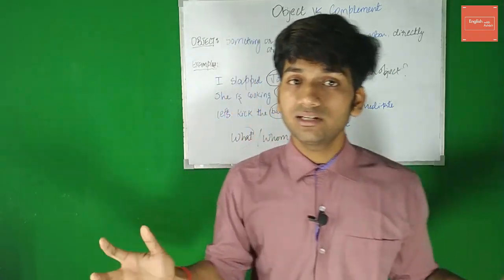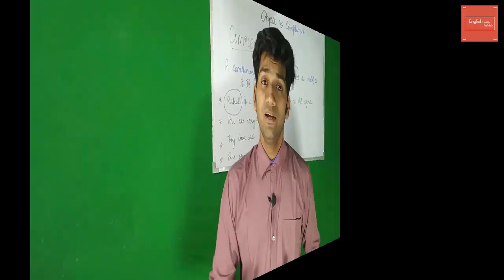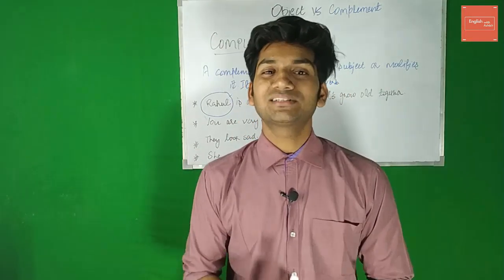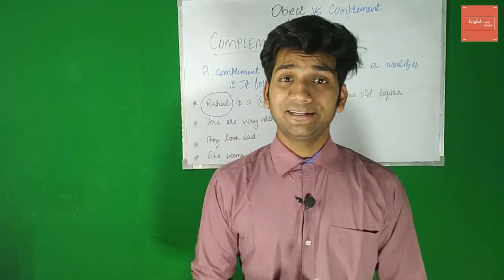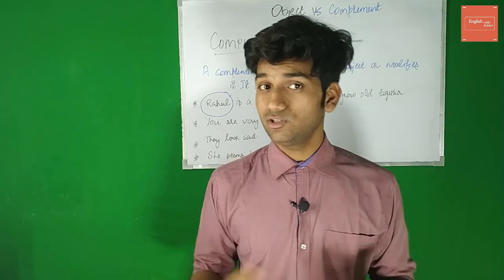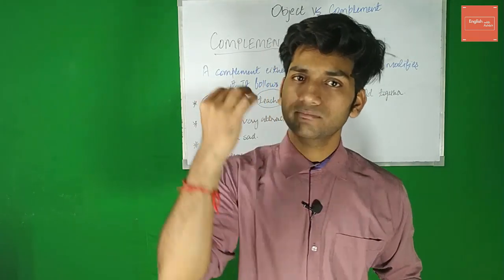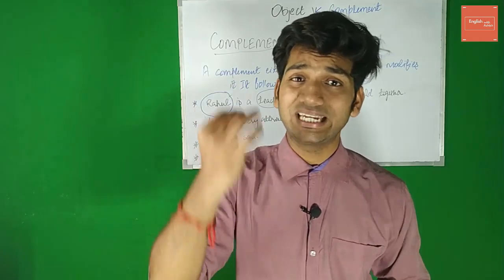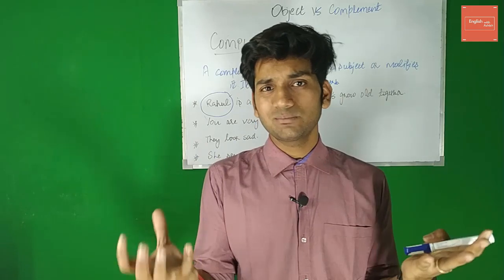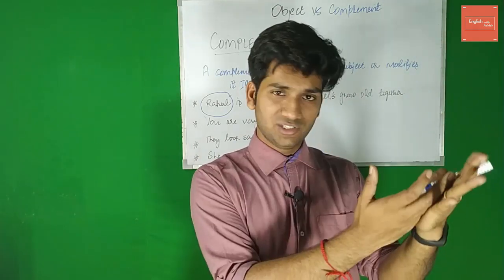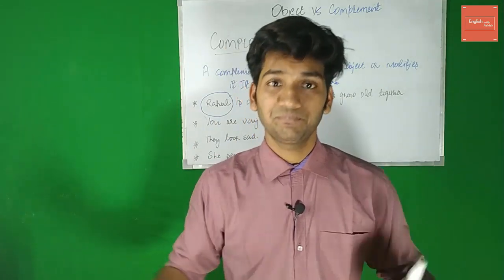Now guys, since we've understood what an object is, let us understand what a complement is. A complement in English is very simple, yet very different from the object that we always talk about, right? It always follows a linking verb. Now you'll ask me, what is a linking verb? A linking verb is nothing but a verb that links the subject with the complement, right? It links the subject with the complement.